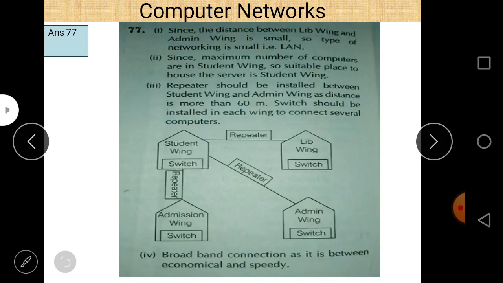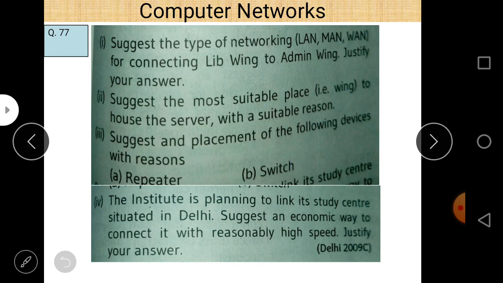That is the answer. Since the maximum number of computers are in the student wing, the suitable place to house the server is the student wing. And the third part is to suggest the placement of the following devices with the reason: repeater and switch.